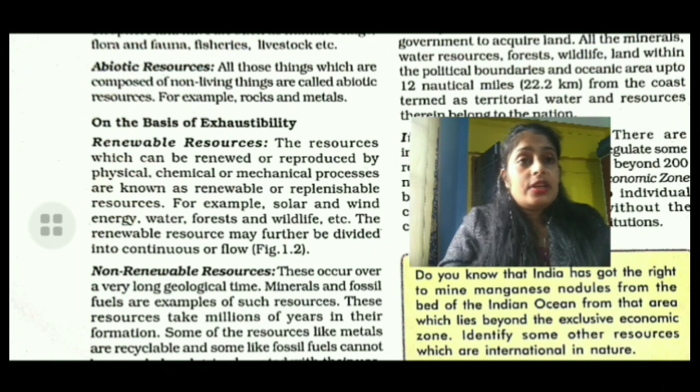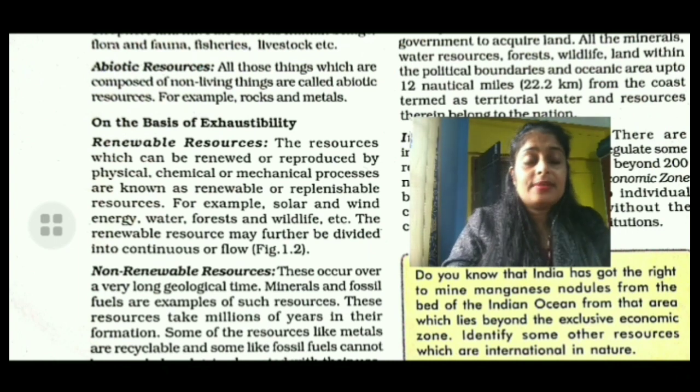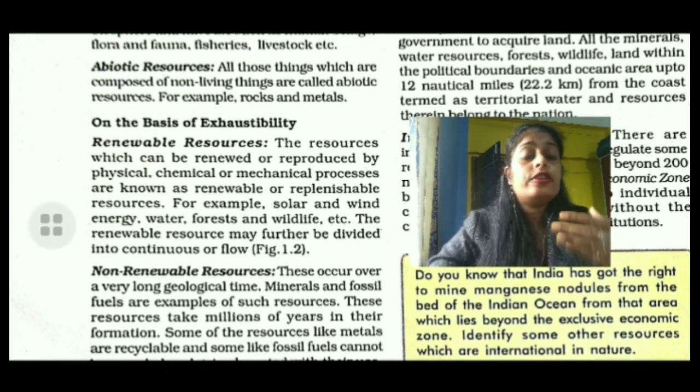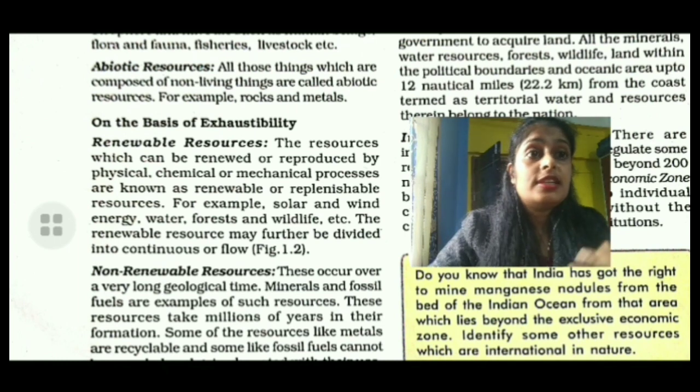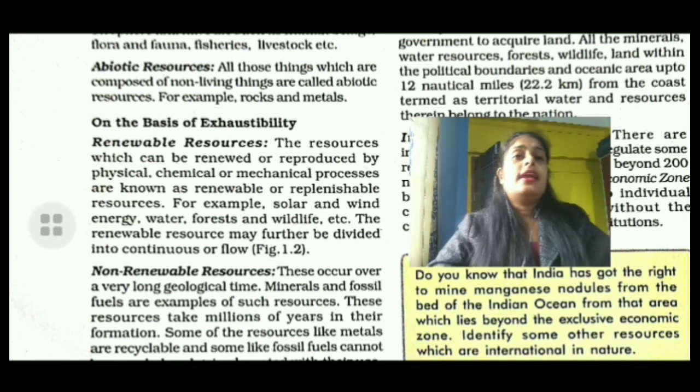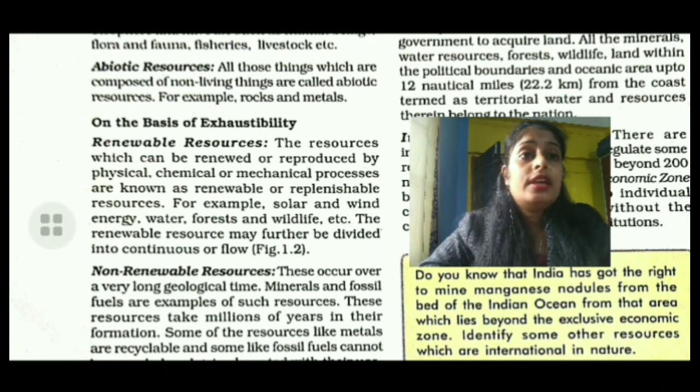A natural resource which will replenish to replace the portion depleted by usage and consumption, either through natural reproduction or other recurring process in a finite amount of time in a human time scale. Human time scale is very important; it means within a short period of time, within a human lifetime, it is originated again and again. This is known as renewable resources.